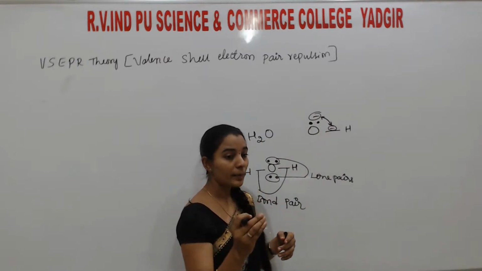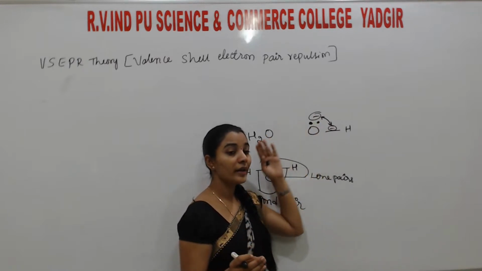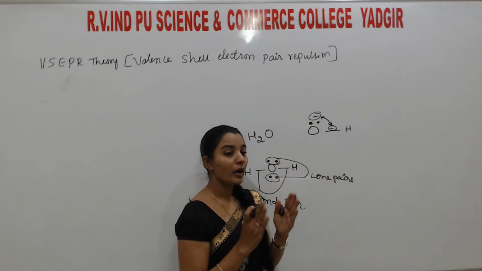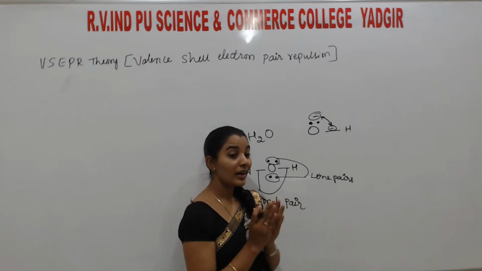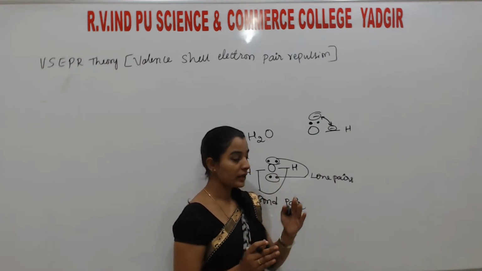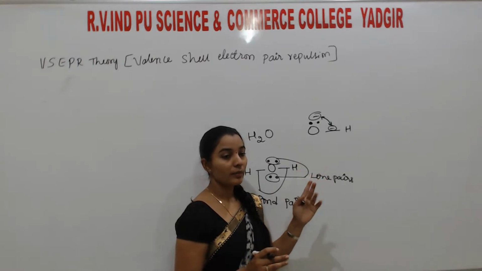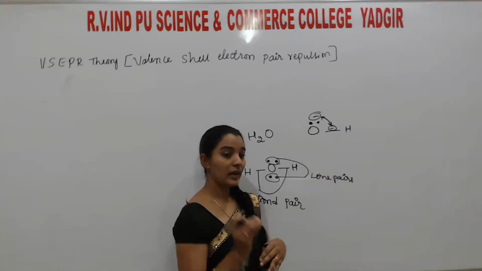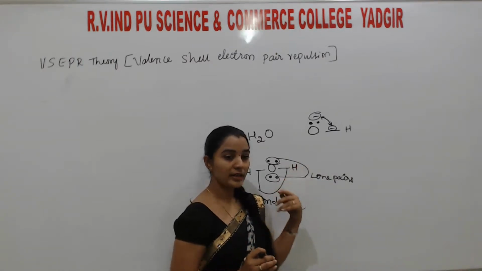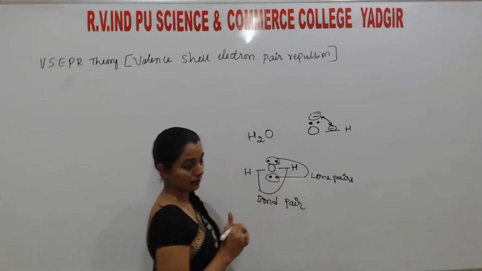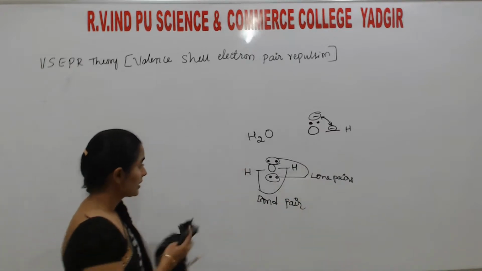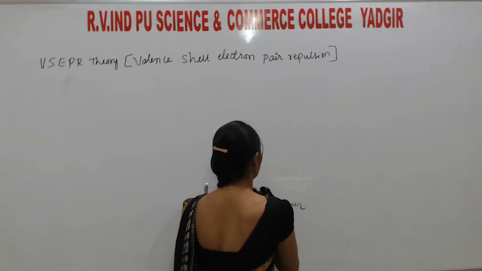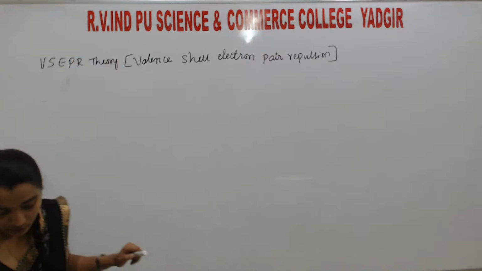Repulsions are there. Why is the repulsion there? Because there are electrons, and electrons are of negative charge. You know, unlike poles attract each other, like poles repel each other. Similarly, unlike charges, meaning different charges, plus and minus, attract each other, and like charges, plus plus and minus minus, repel each other. Understand? Okay. So now we are going to start with the postulates of this valence shell electron pair repulsion theory.